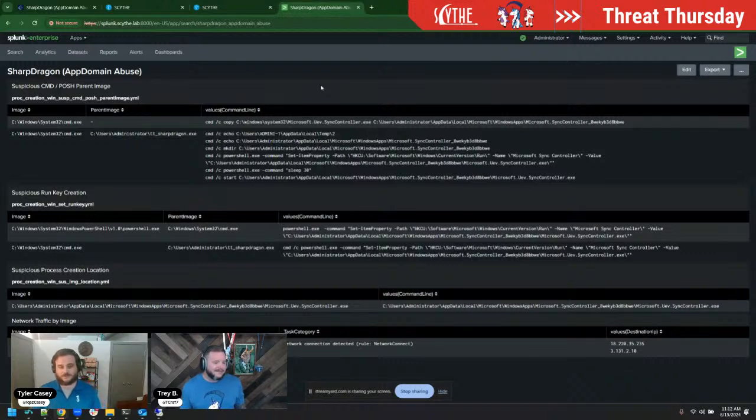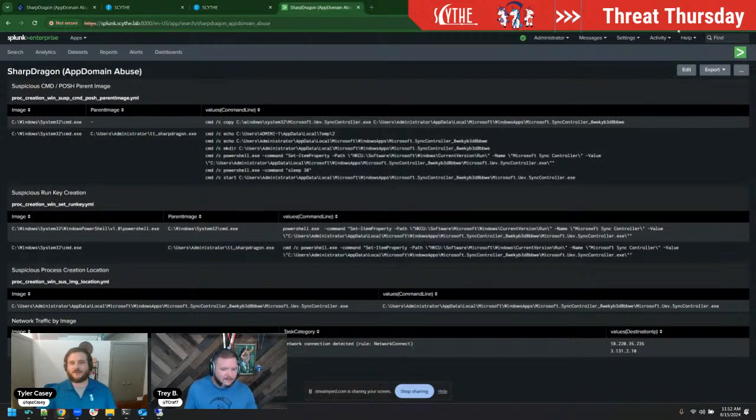Very straightforward. You don't even have to have admin permissions to go in there and create a directory inside of it. It's a great place to hide, a little more in depth than just app data or temp or public, the typical places that you would look at. It's a great way to go a little bit deeper.